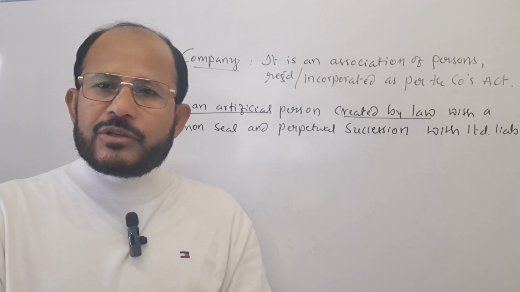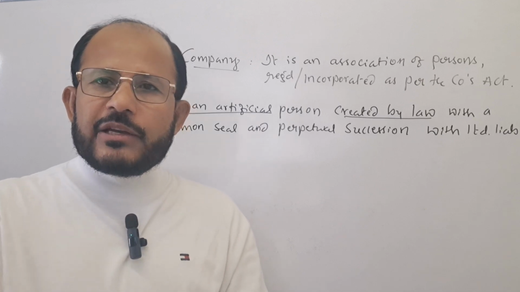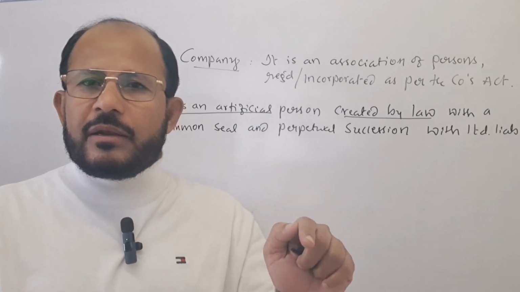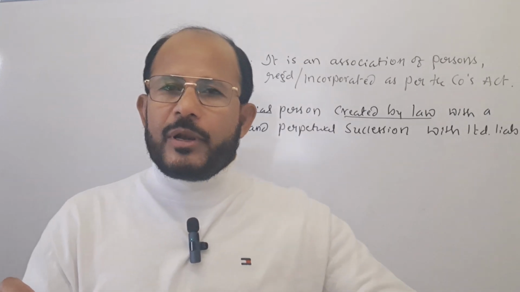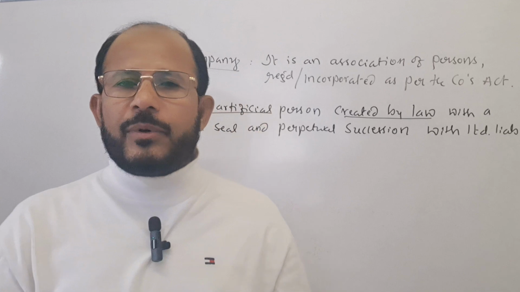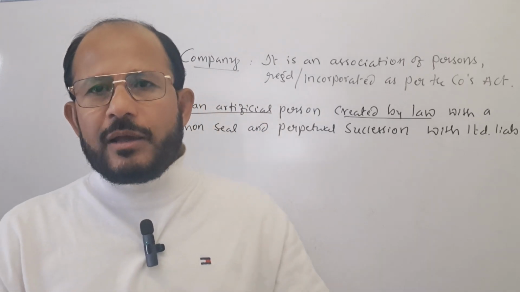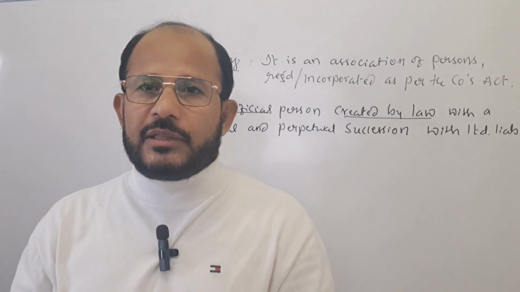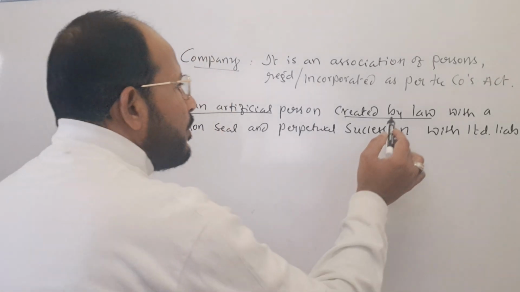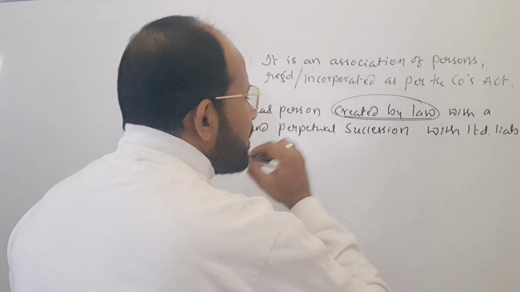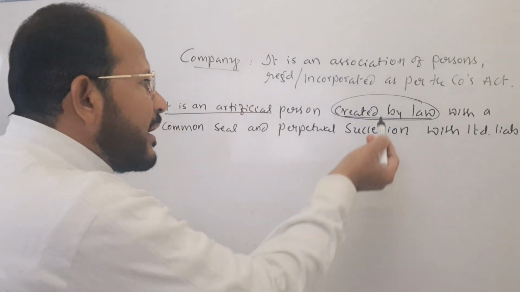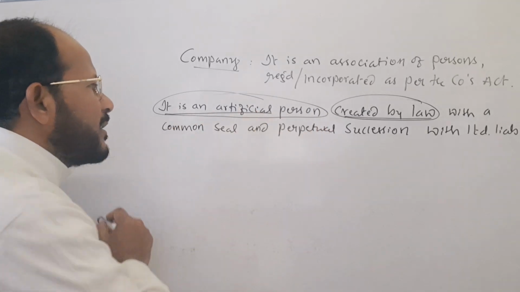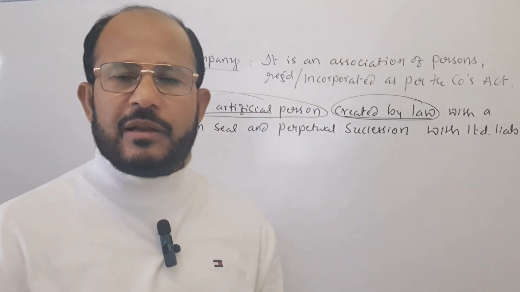A company can also purchase assets in its own name, and company can also go to the court of law in its own name. The company can sue others, and company can also be sued by others. This is as per the Companies Act of 2013. That is why, by following the rules and regulations of the Companies Act, when it is created, it gets the status of an artificial person.